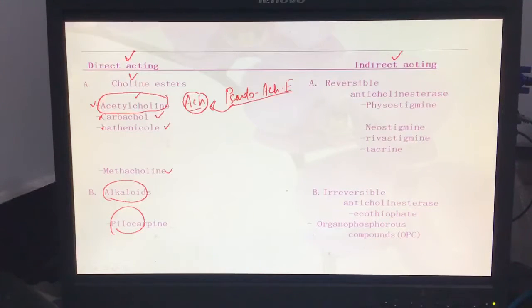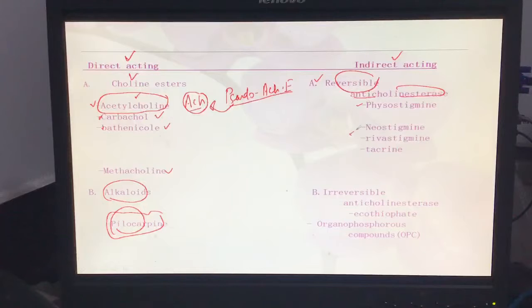Another drug, pilocarpine, is a very effective drug in the eye for ophthalmology purposes. Now let's move on to the indirect category. The first class is the reversible one. These are anticholinesterase drugs, acting against the acetylcholinesterase enzyme. They reversibly, or temporarily, block the enzyme.